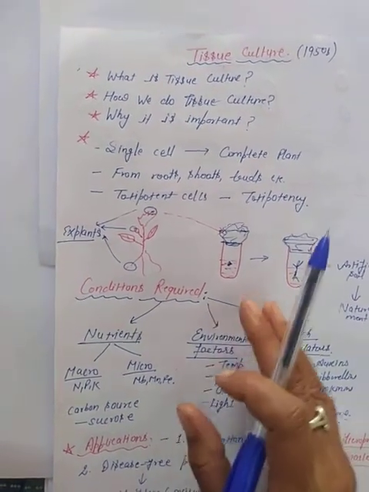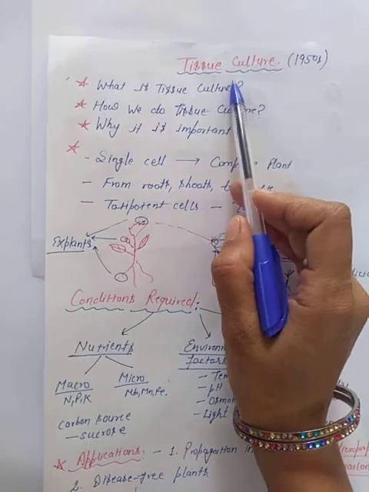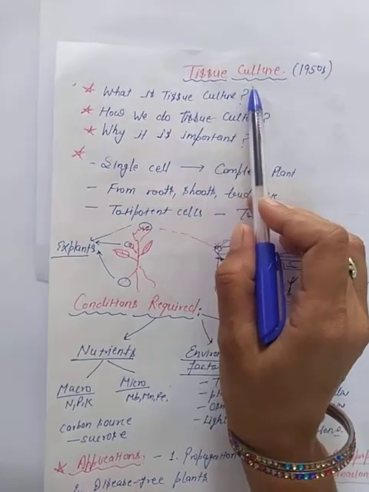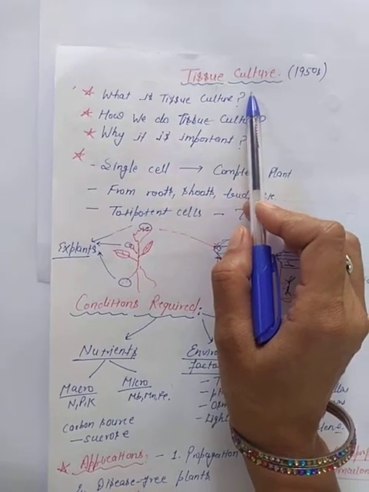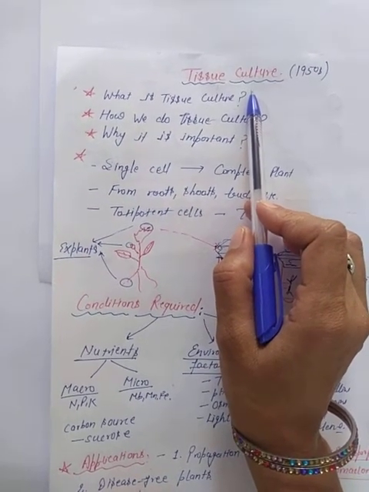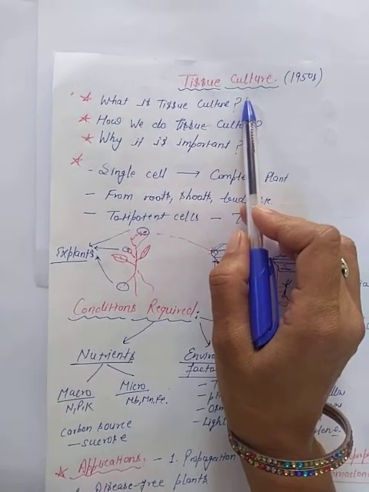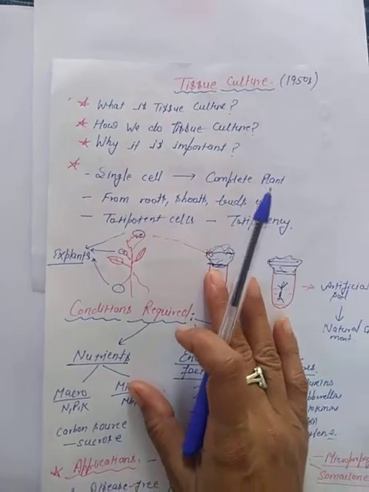So nowadays a new method is widely used for the same purpose, for obtaining plants which will give us the desired traits, that is the tissue culture method.